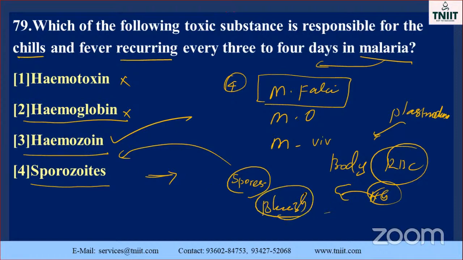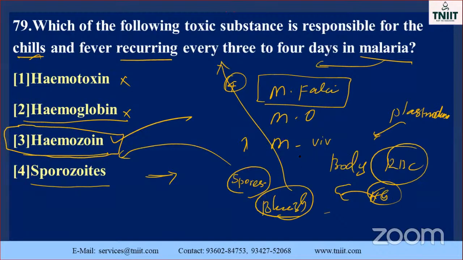As a result, they induce the symptoms called chills and fever, and the temperature rises. Sometimes the chills recur every 3 to 4 days. Every 4 days it is repeated, that's why you get the fever. The reason is hemozoin, the correct option.